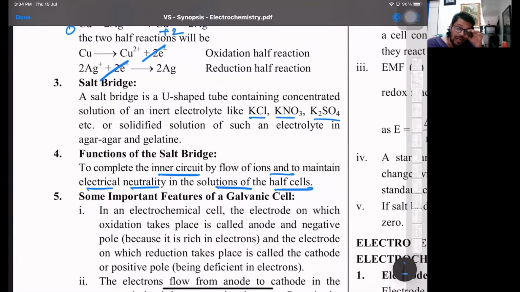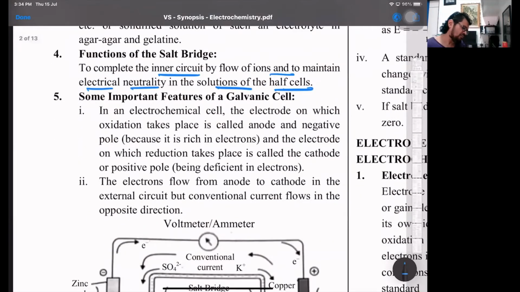When I say electrical neutrality, at the anode there is oxidation, so there will be excess cations at the anode. At the cathode there is reduction, so there will be excess anions there because the cations are going to get reduced. These excess ions which are accumulated basically give rise to liquid-liquid junction potential. To neutralize them, from the salt bridge the opposite ions go and neutralize these excess ions: the anions at the anode and the cations at the cathode. That is one. Certain features there.